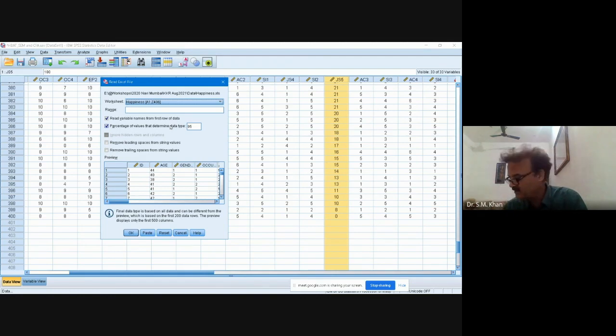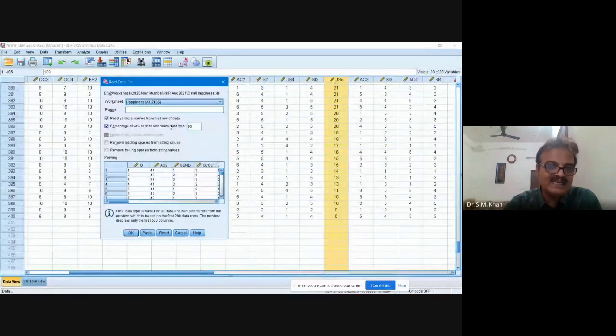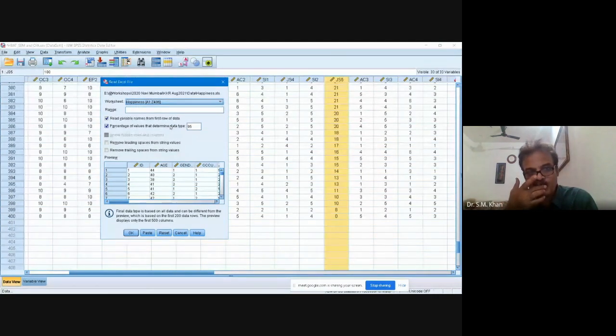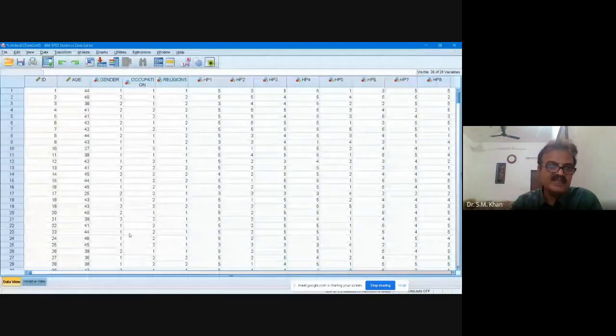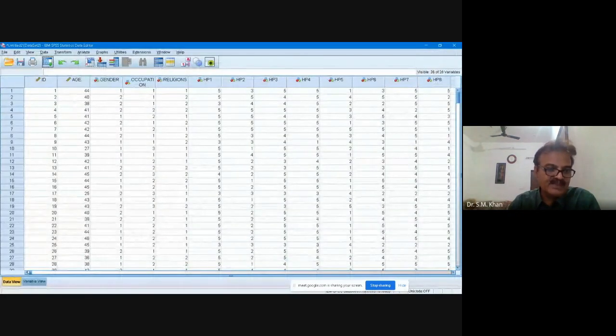As I told you, the first row of the data has been reserved for the variable names. If you are not reserving it, then the first row will be treated as data and you are going to lose one data set. Rest, leave. Okay.